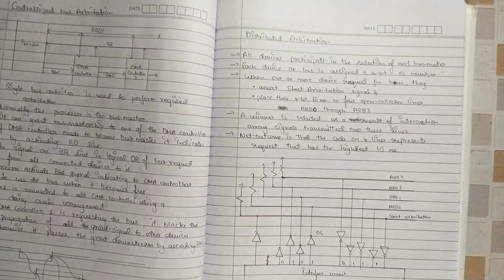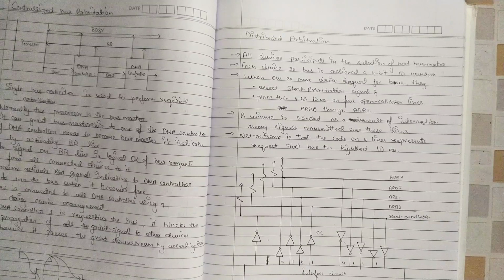Suppose there is a bus and multiple devices are connected to it. Each device will have its own unique identification number, an ID number, and there will be a pattern in this interface.